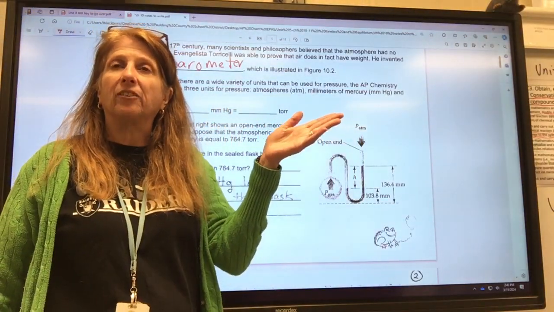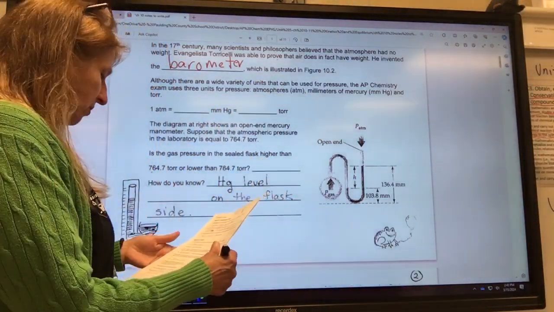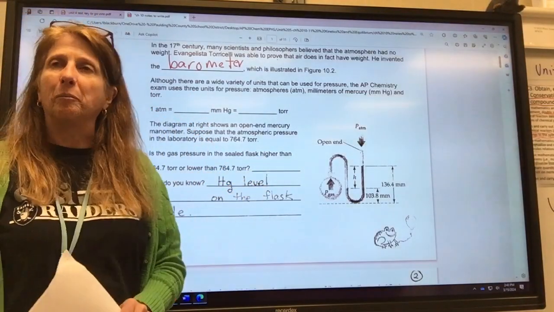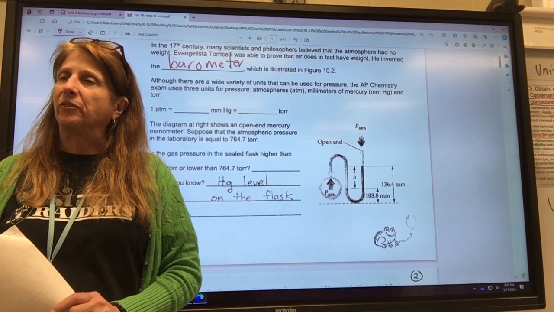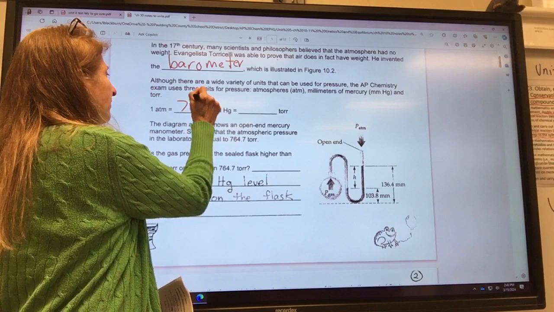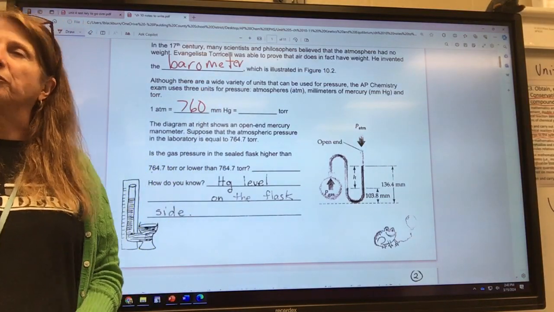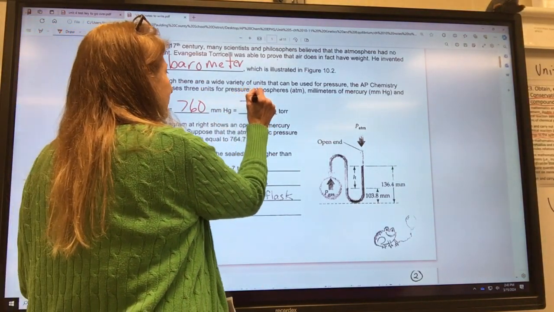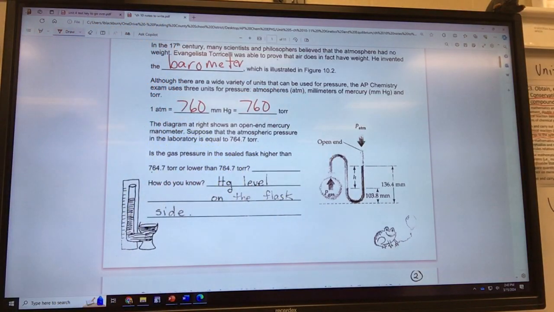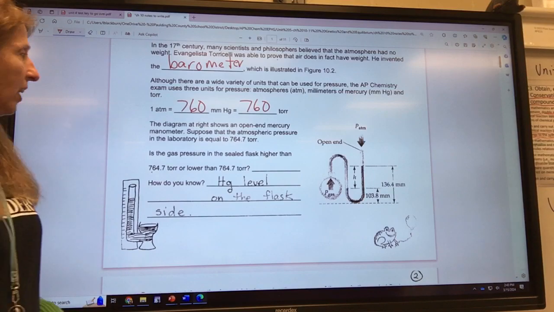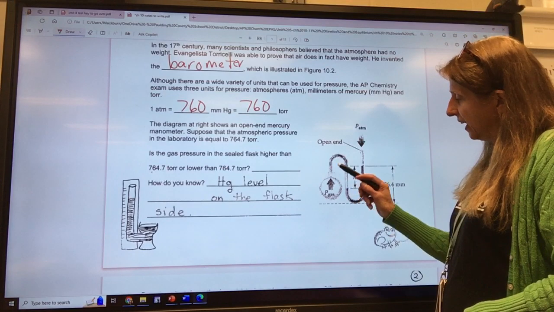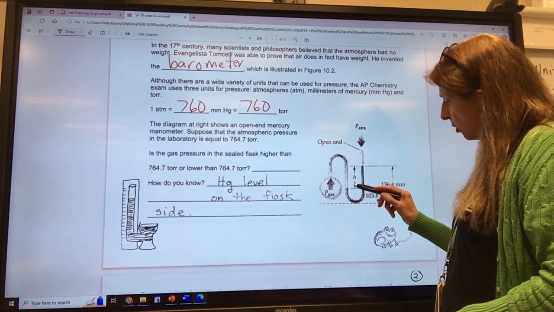So this is even less than when you were in honors chem. I made you learn more than that. And these are the ones you need to know. For 1 atmosphere, does anybody remember how many millimeters of mercury an atmosphere is? 720. Close. You remember the 7, 760. That's familiar, isn't it? And the great thing is that's the same number, just a different ending for torr. It's still 760 torr.